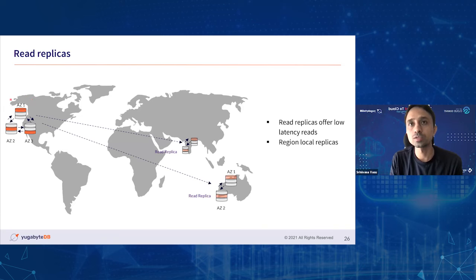All your writes would go to this cluster, and the data gets asynchronously replicated to the read replicas that are again deployed across different geographies, right? So you can have read replicas sitting in Australia that would be serving all the read queries from the user transactions originating from Australia. And so is the case for India as well. And here the data gets replicated asynchronously.